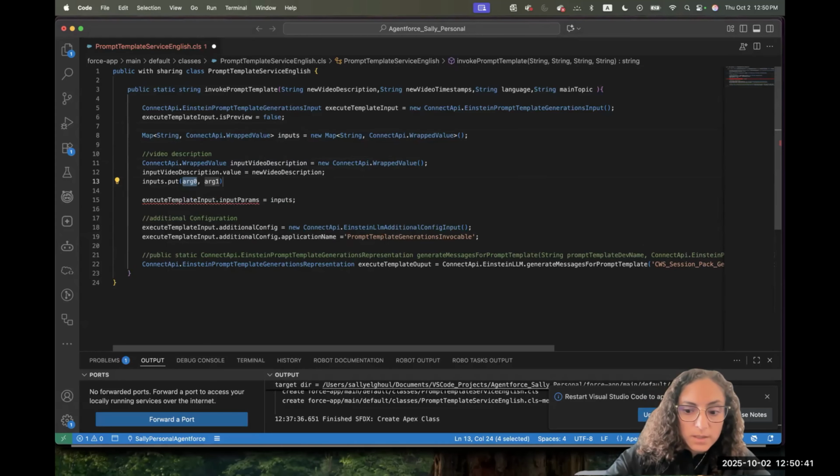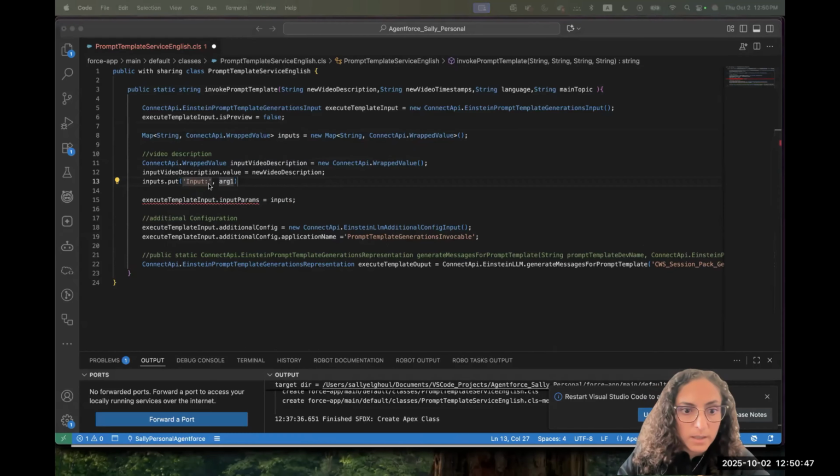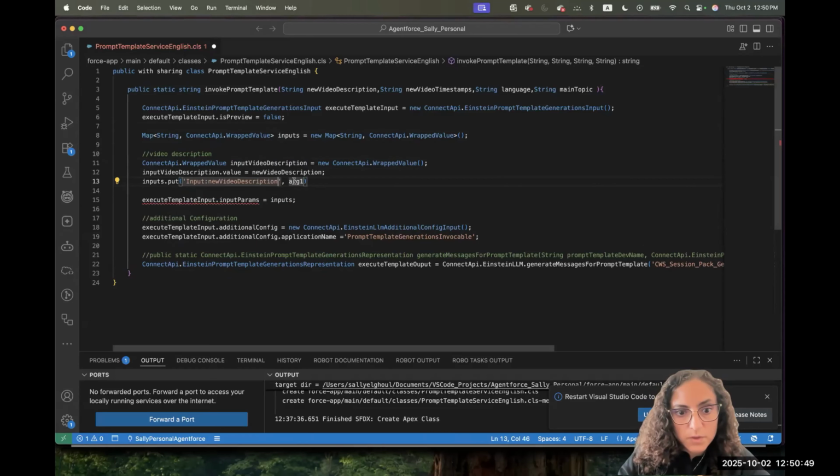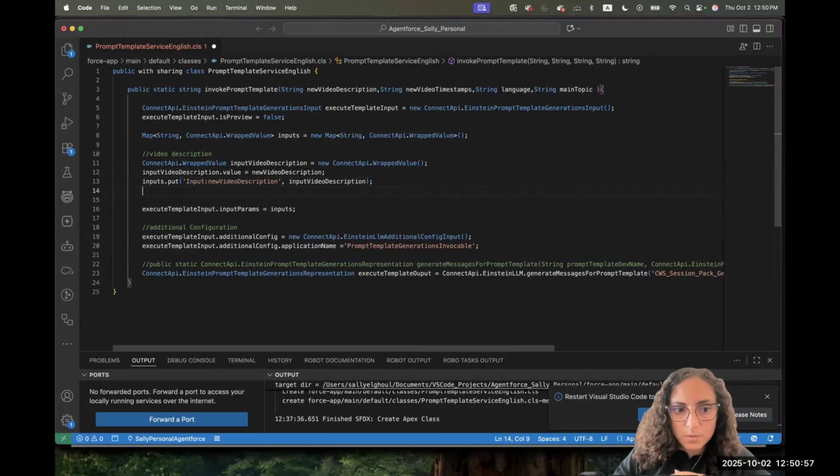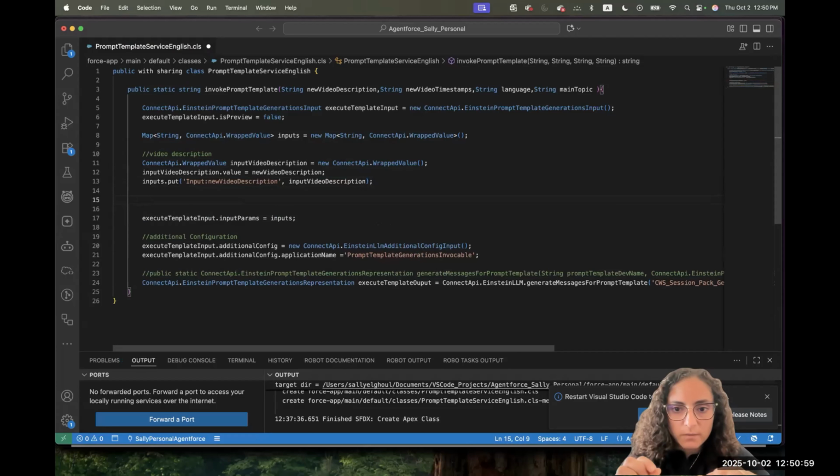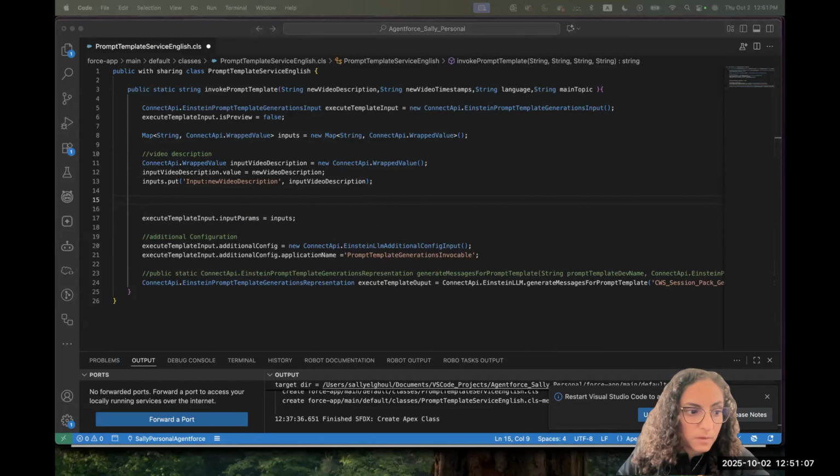So for me, the key is, we said it's input colon, and I will get the API name of the parameter, which is new video description. The value is of type wrapped value, so I will use this object. So it sounds like a lot of steps or super complicated, but if we understand it step by step, it will get easier and easier. And we'll do the same for timestamps.